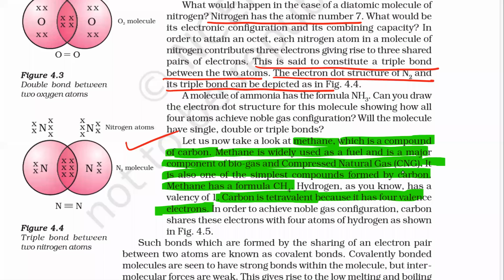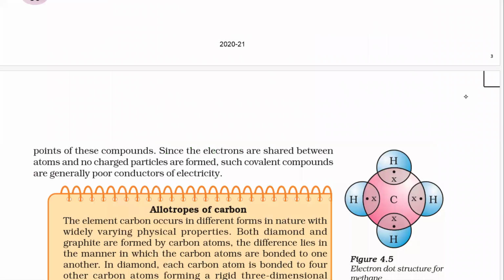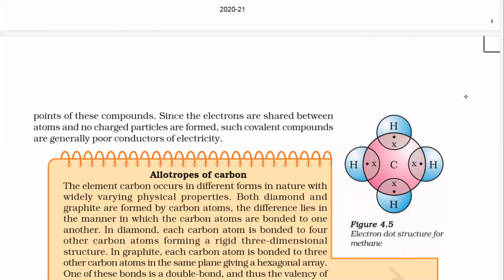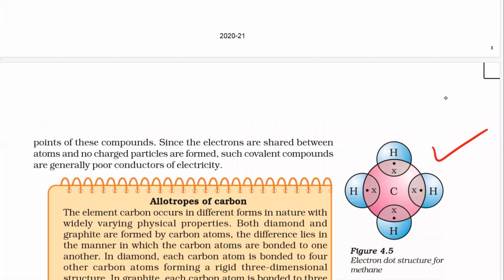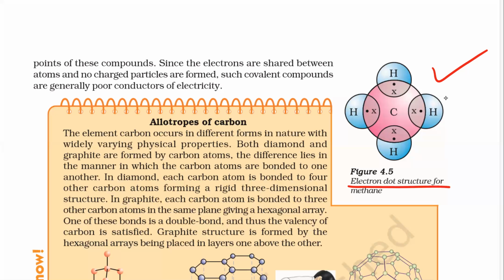Carbon shares its electrons with 4 atoms of hydrogen as shown in figure 4.5. So we have already discussed this structure of methane before. Okay. So this is given here. Okay. This is electron dot. This is called the electron dot structure of methane. Okay. When we draw the electrons of the outermost shell in the form of dots or crosses, it is called an electron dot structure.